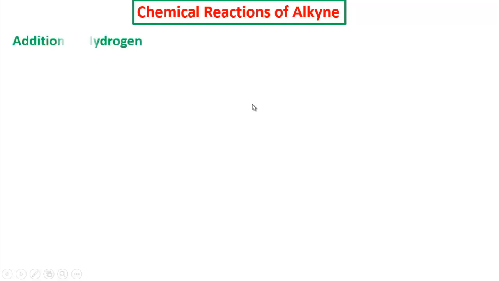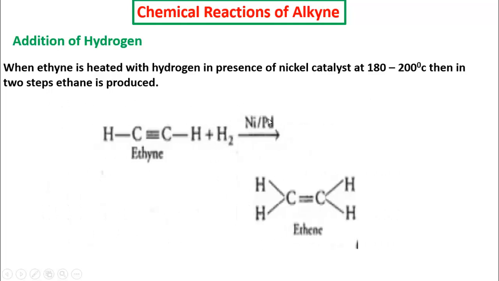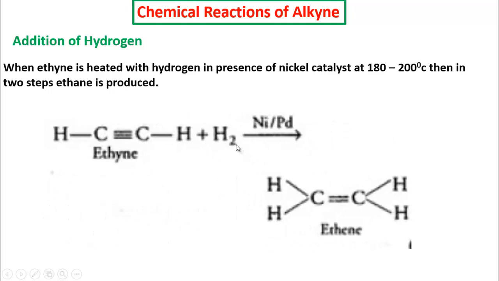Now follow here. I have said alkynes are less reactive than alkenes but more reactive than alkanes. So alkyne also gives different types of reaction, such as addition reaction. Addition reaction of hydrogen. That means alkyne combines with hydrogen in presence of nickel catalyst at 180 to 200 degrees centigrade, and what is produced? Ethane, but in two steps. How? Follow here. At first alkyne reacts with hydrogen in presence of this catalyst, or palladium catalyst may be used here, and at first the triple bond breaks down and is converted into a double bond.